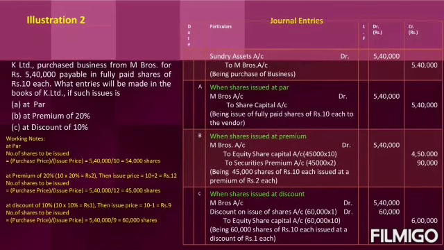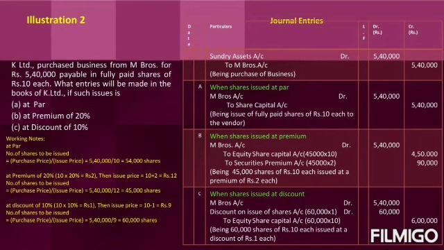Second case, if the shares are issued at premium of 20%, now see the working note. If it is issued at premium of 20%, the original value of the share is 10. The original price of the share is 10. 10 into 20%, which means 2 rupee is a premium amount. Then what is the issue price? 10 rupee is the original price, 2 rupee is a premium. Then 12 rupee will become the issue price.